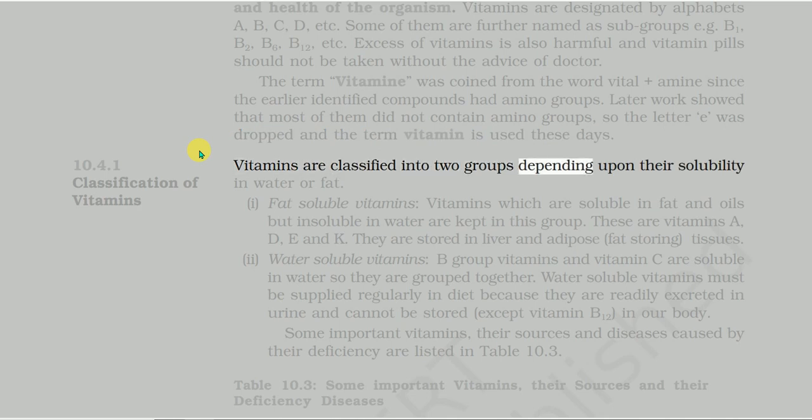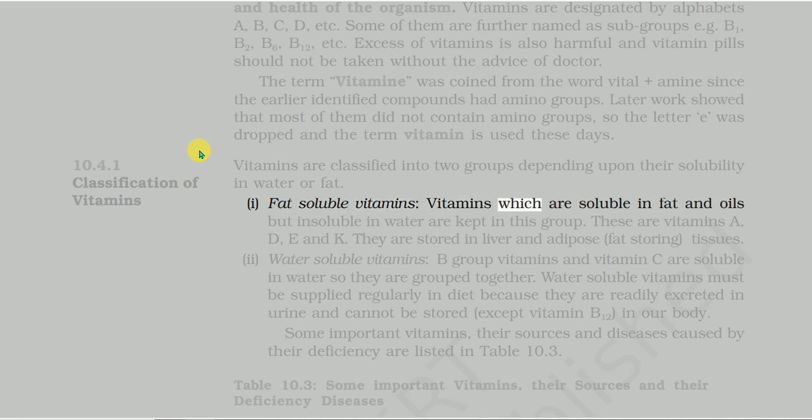1. Fat-soluble vitamins. Vitamins which are soluble in fat and oils but insoluble in water are kept in this group. These are vitamins A, D, E and K. They are stored in liver and adipose, fat-storing tissues.